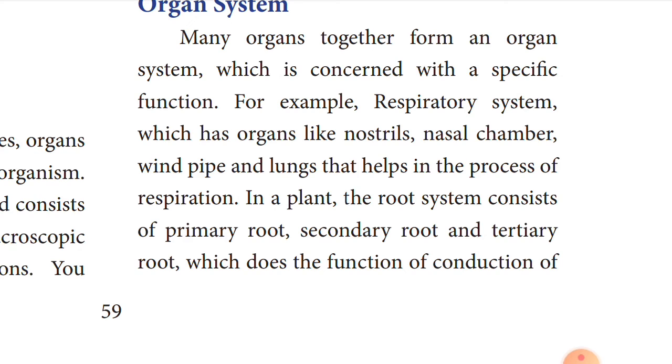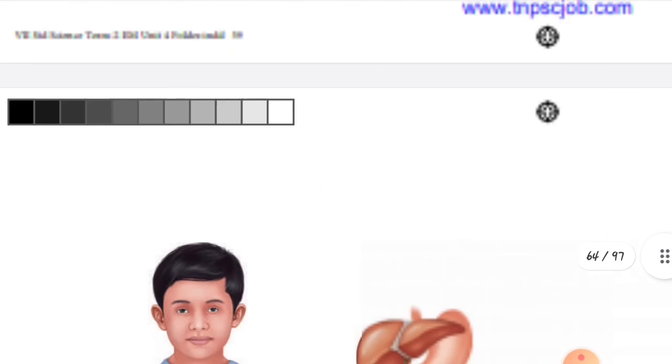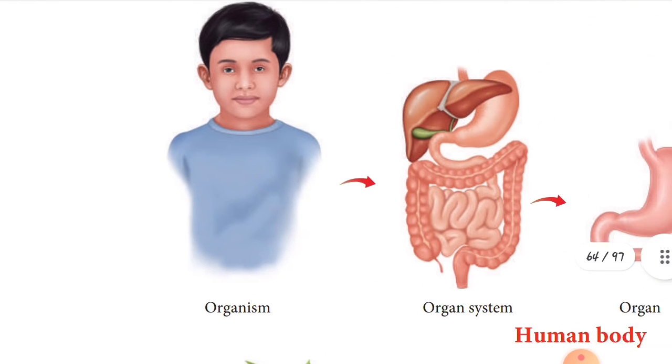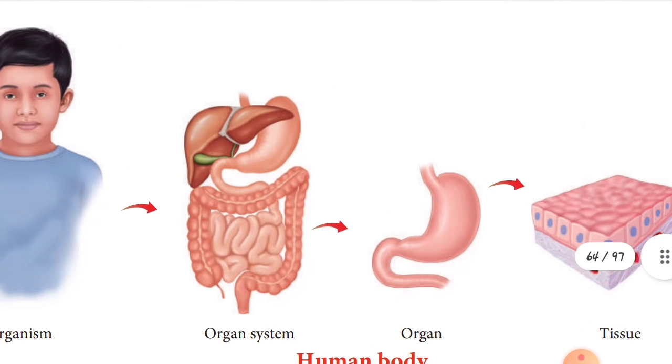And in your plant, this is the example of human only. Now let's see the plant. In a plant, the root system consists of what? Primary root, secondary root, and tertiary roots. So which does the function of conduction, conduction of everything. See this picture, children. It's a very nice picture, you know.